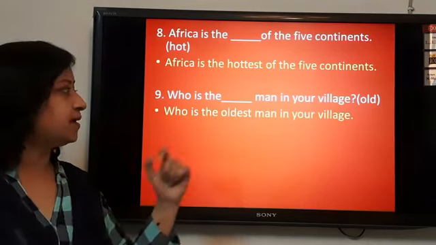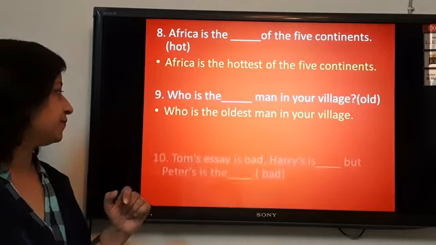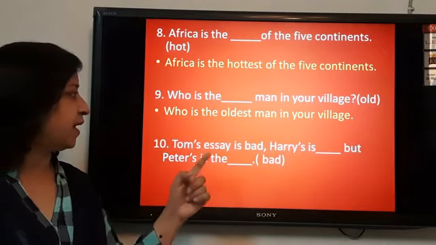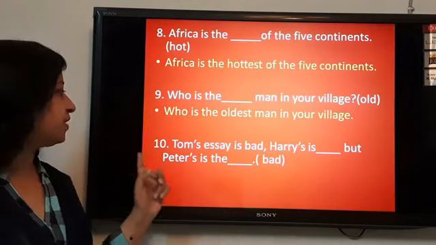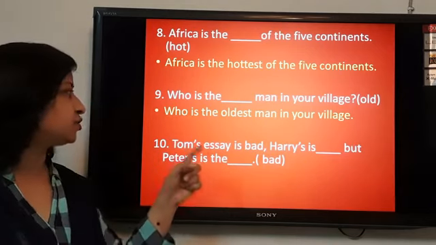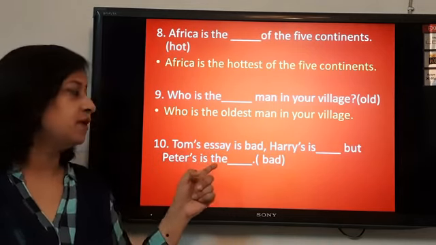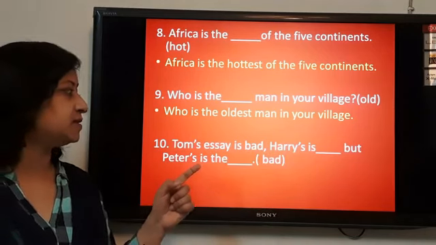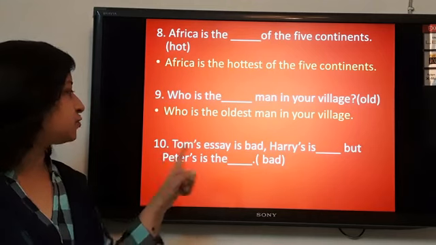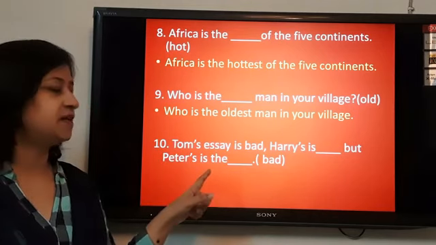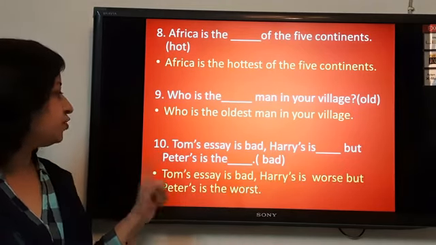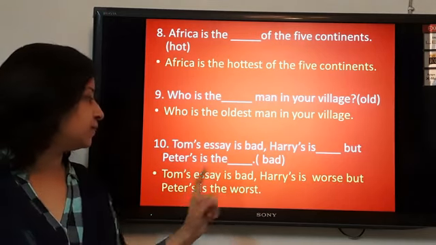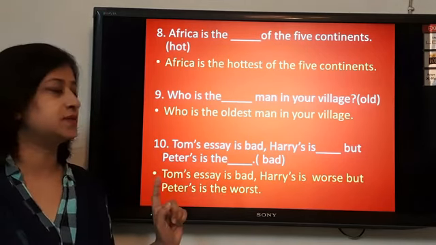Who is the oldest man in the village? Tom's essay is bad, Harry's is dash, but Peter's is the dash. That means Tom's essay is bad is the positive, and we have to fill in the comparative degree here. Harry's is worse, and the superlative degree in the third part of the sentence, worst. Tom's essay is bad, Harry's is worse, but Peter's is the worst.